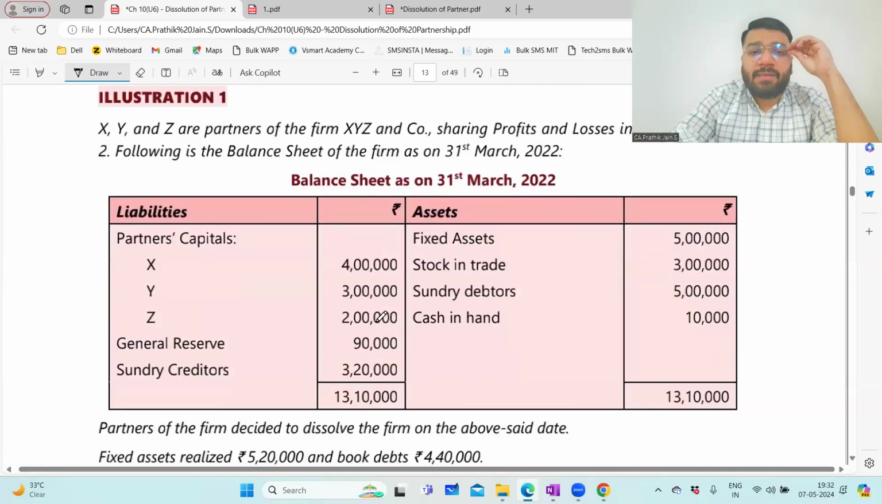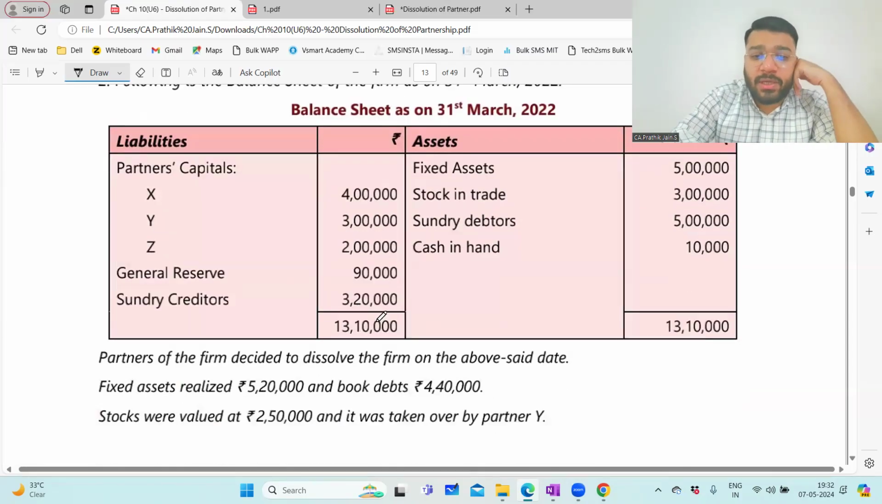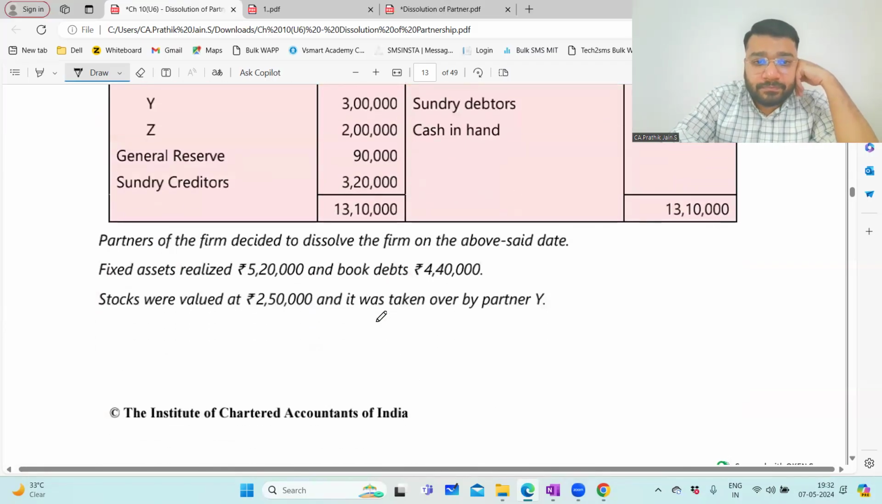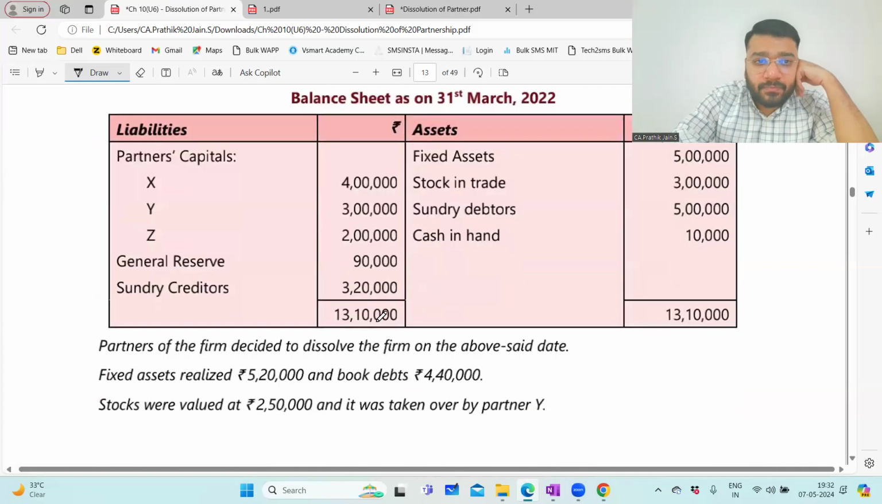Illustration 1. Now here I will not do the journal entry. We'll do the ledger directly and finish this question at the earliest. Now you know the concept, no? I'll do the answer without any explanation. All right, are you okay with this?